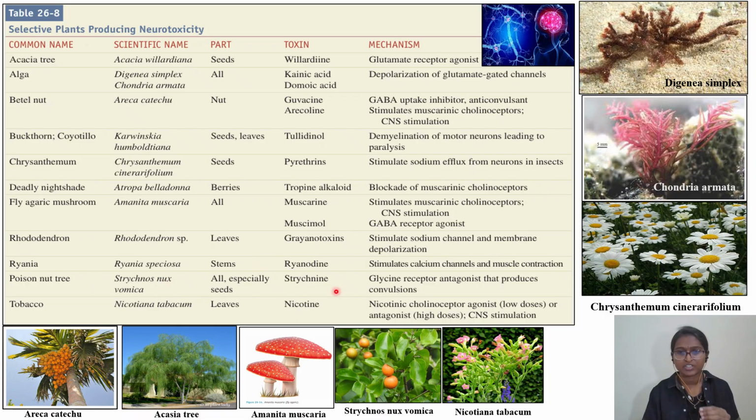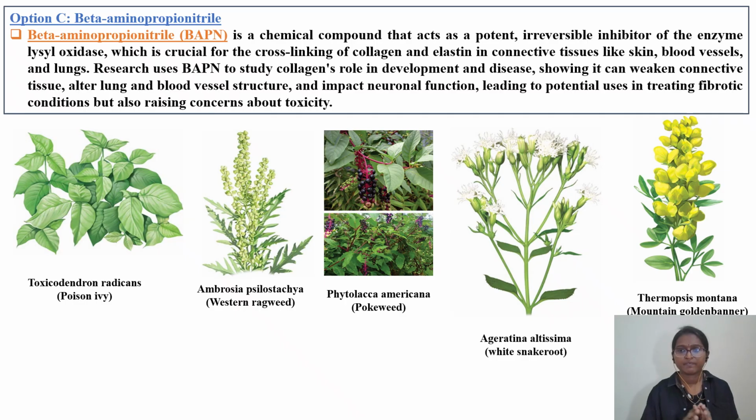Strychnine is the poison content, and what it is doing is acting as a glycine receptor antagonist and producing convulsions. Okay, so particularly nux-vomica seeds you might have come across in your lab. And these are the fly agaric, Amanita muscaria, acacia tree, and Areca catechu. Okay, so this was the important thing. The last slide, this you people can read on your own. So till now, whatever the other options were, I have already covered under tables, but there